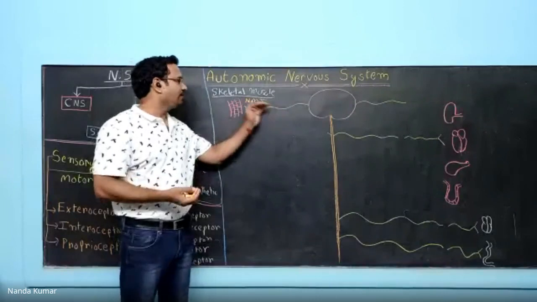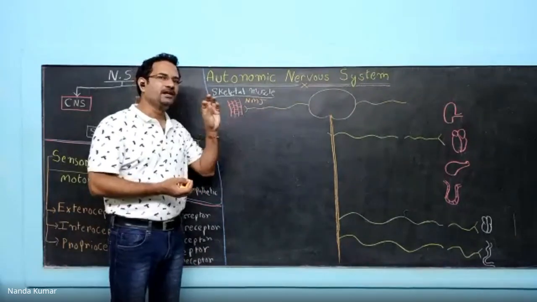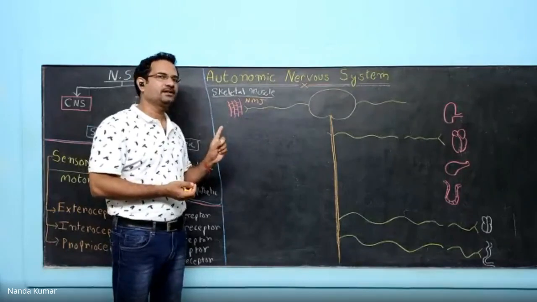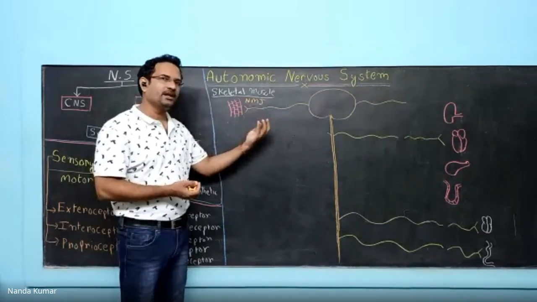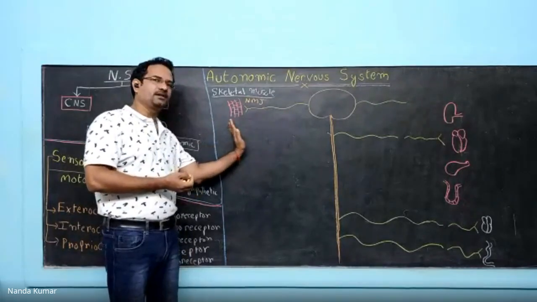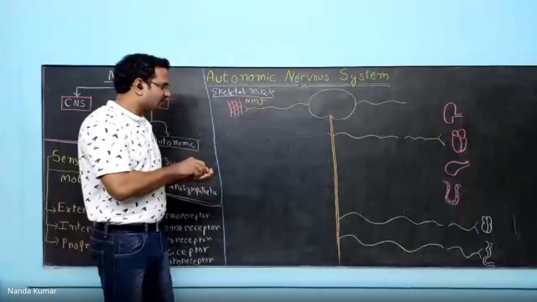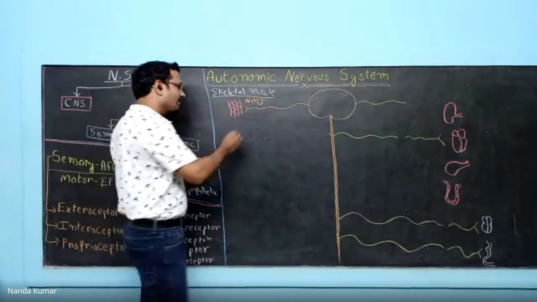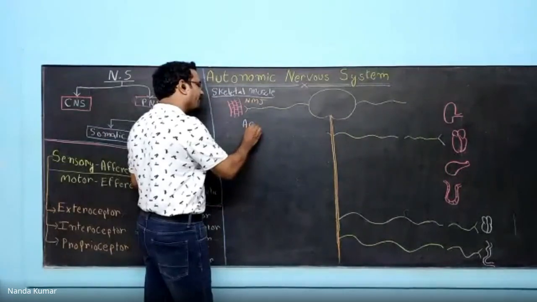Now, how a neuron communicates with this skeletal muscle is by releasing certain chemicals. They are known as neurotransmitters. A neurotransmitter is a chemical which communicates the information in the neuron to muscle, skeletal muscle. Now, this neurotransmitter in case of skeletal muscle is acetylcholine.